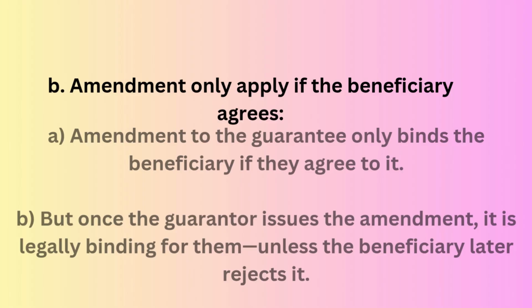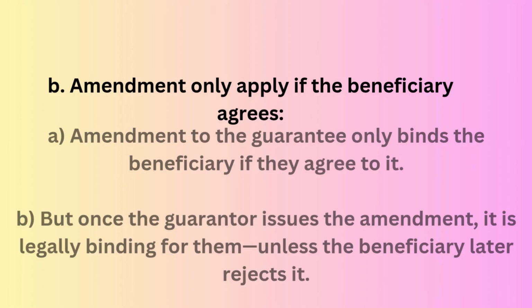So let's take an example. Suppose the original guarantee amount is 1 lakh rupees and the applicant wants to reduce it to rupees 80,000. So the applicant goes to the guarantor and requests an amendment reducing the amount to rupees 80,000.